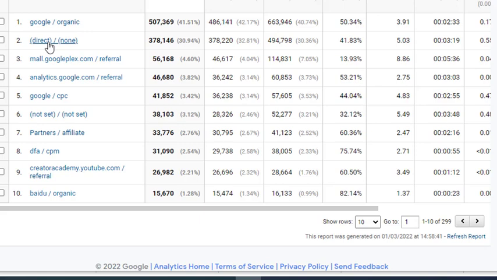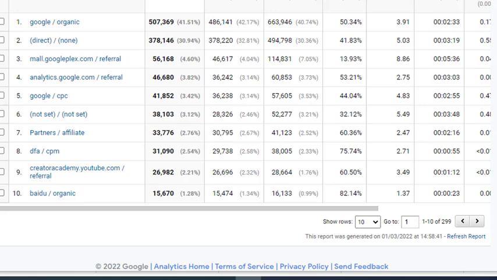So the next one down is direct. The Google Analytics Direct channel refers to traffic from users who arrive directly at your website. And this typically means that they either bookmarked your website or typed in the address manually themselves. But another reason why you could have a high number of traffic coming through direct is if, for example, in your email you didn't use UTM tracking, it wouldn't know to categorize that as email. And so it would just come in as direct. So it's certainly one to watch out for.